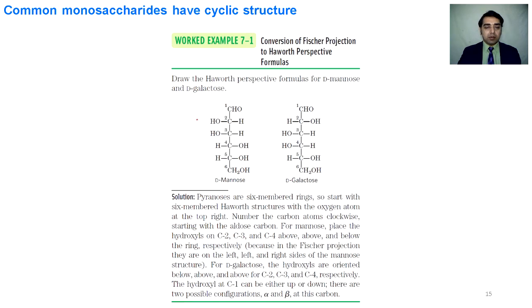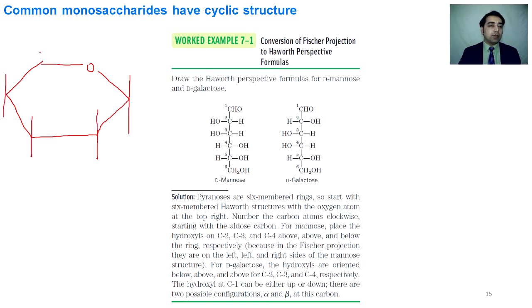So this is a problem in which we are asked to convert the Fischer projection of D-mannose and D-galactose into the Haworth projection. I solve one example for you and leave the other example for you to solve. First of all, we make a 6-membered ring, and oxygen will be somewhere here. We draw the vertical lines to show the functional groups.